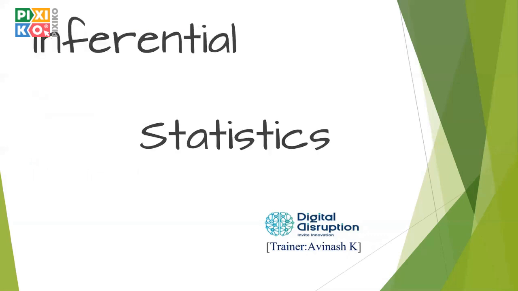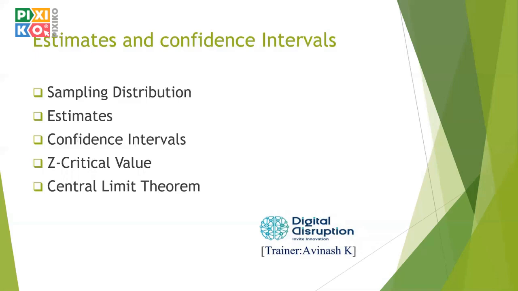Followed by the important aspect, we will be covering inferential statistics, and some of the topics that we will be covering in inferential statistics will be our sampling distribution and the estimates, and the very important one, the Z critical value. This will help us modify our algorithm in so many sectors in achieving our optimizations also. And we will try to understand what our confidence intervals are, what our confidence levels are, followed by a very important theorem called the central limit theorem.